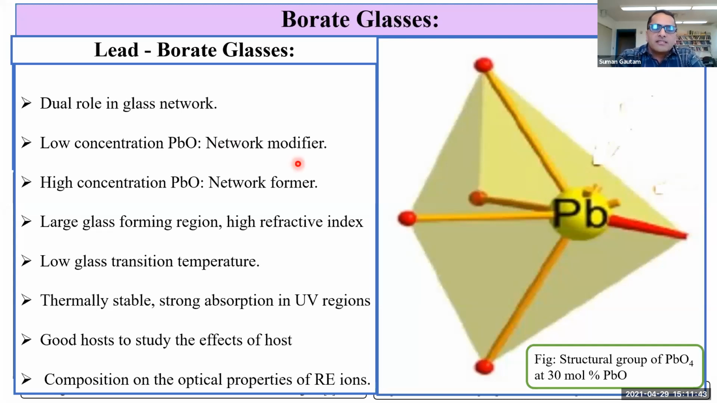Hence, these lead borate glasses have a large glass forming region, high refractive index, low glass transition temperature, they are thermally stable, they have strong absorption in the UV region, and they are a good host to study the effect of host composition on the optical properties of rare earth ions.